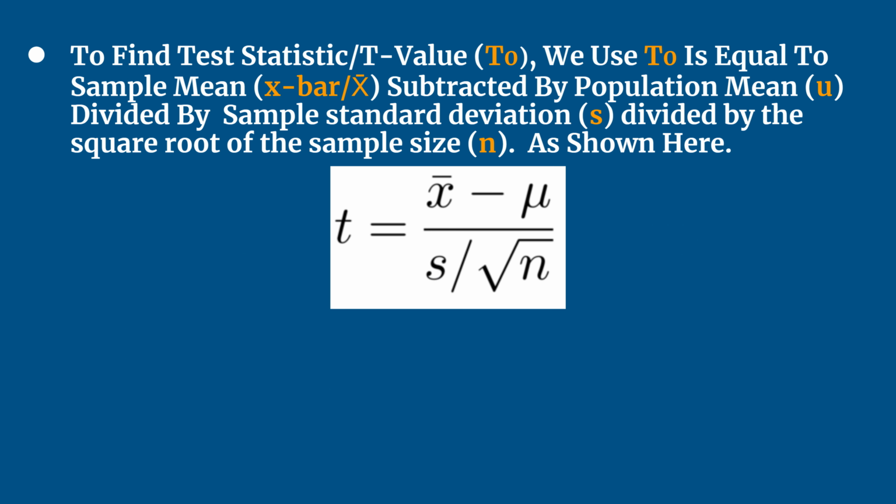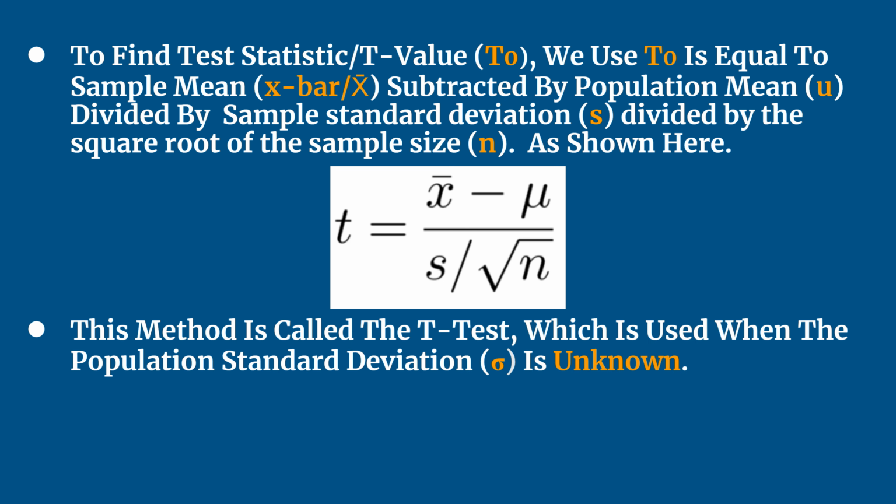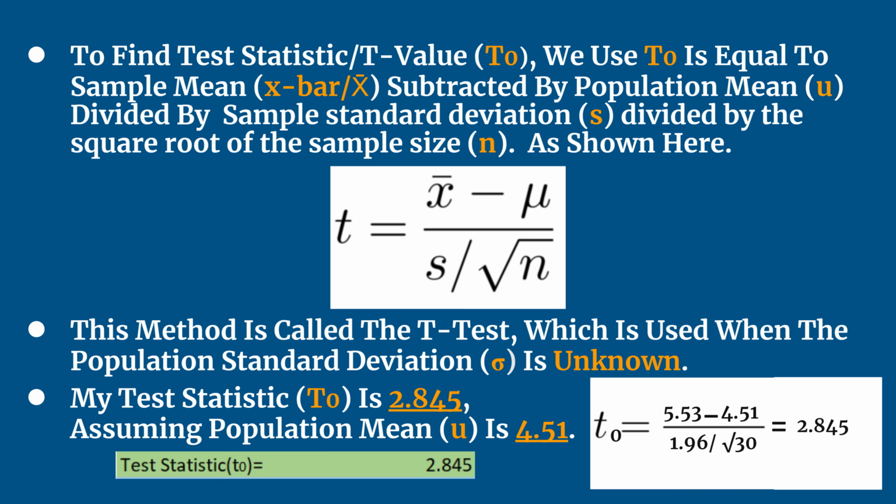Now we can discover the test statistic T0 using T0 equals the sample mean x bar subtracted by the population mean mu, divided by the sample standard deviation s divided by the square root of the sample size n. This process is called the t-test, which I am using as the population standard deviation sigma is unknown. So using the formula, my test statistic is 2.845 assuming population mean mu is 4.1.